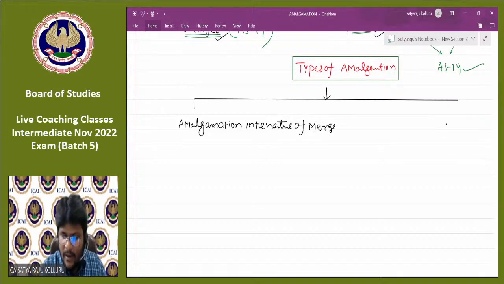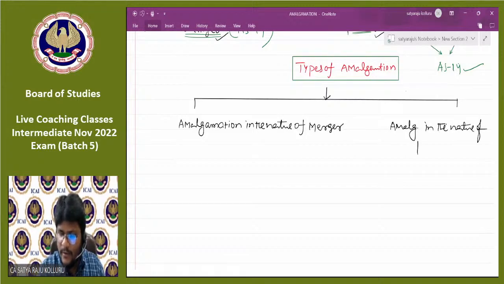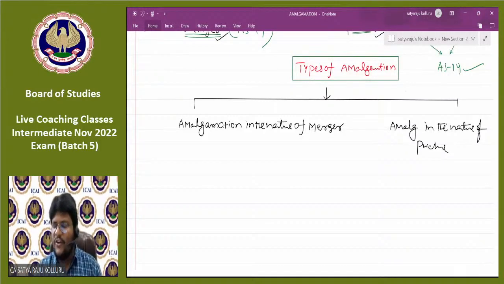Another one is amalgamation in the nature of purchase. Sir, when can we call an amalgamation in the nature of merger, and when can we call it in the nature of purchase?